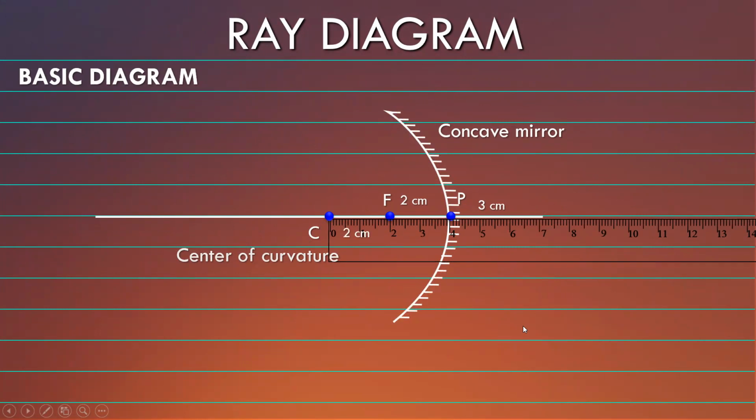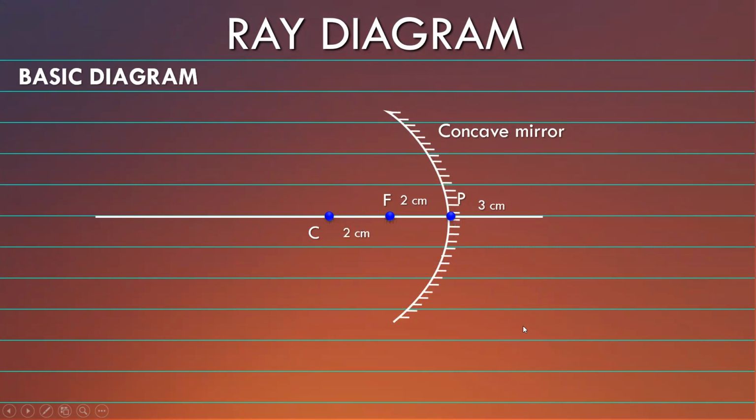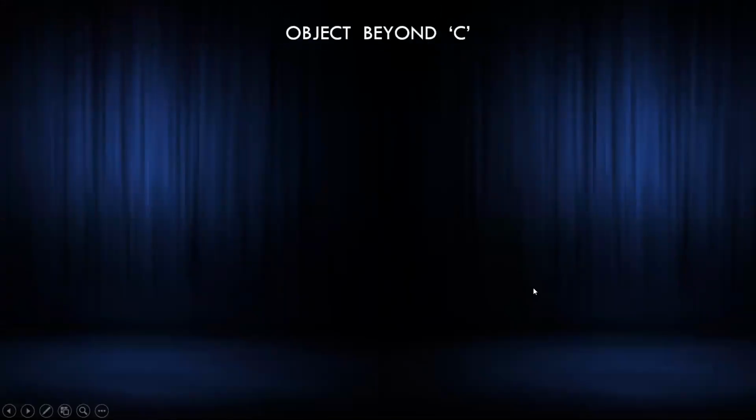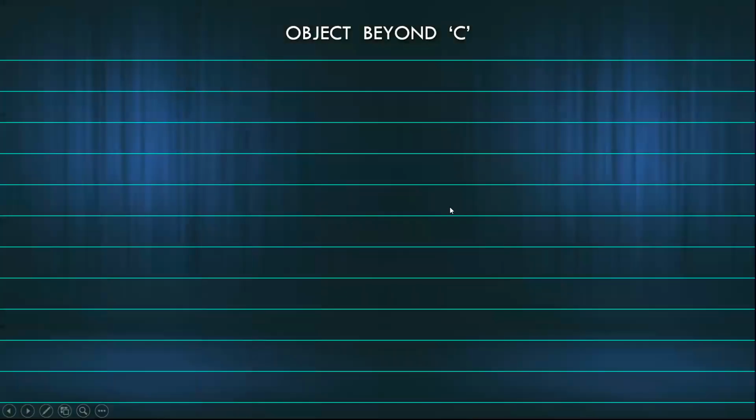This base diagram has to be drawn every time you draw a ray diagram. Remember, exam में 3 centimeter 2 centimeter 2 लिखने का जरूरत नहीं है. There is no need for mentioning the centimeters over here, right? So we'll quickly recap one diagram. In this case the object is beyond C.